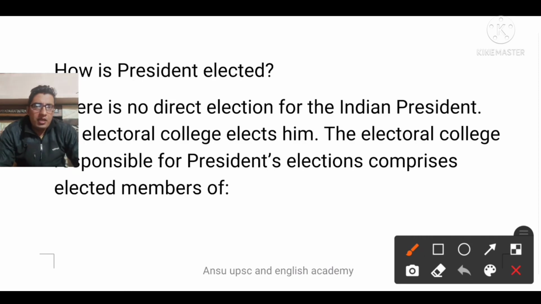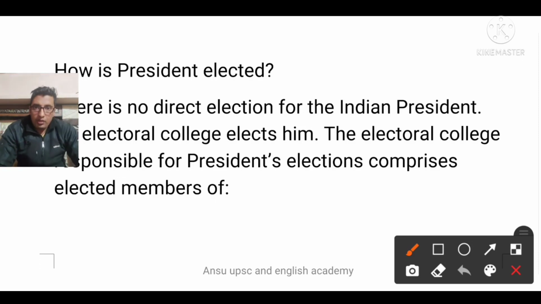And generally we follow the norm of the rubber stamp. We consider the president a rubber stamp. He has to give assent, and he shall act on the aid and advice of the prime minister and the council of ministers. These things have already been pronounced by the Supreme Court several times. Even our constitutional experts propound this type of philosophy.